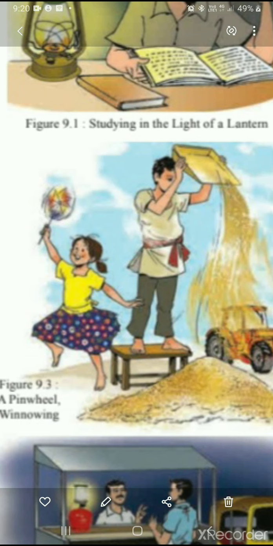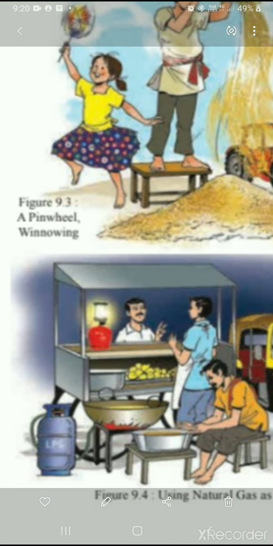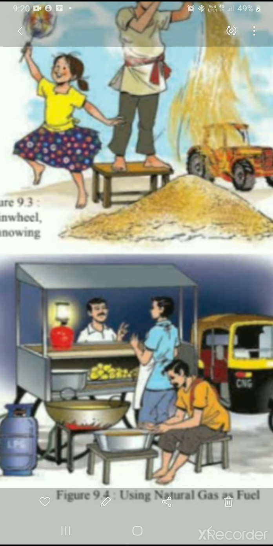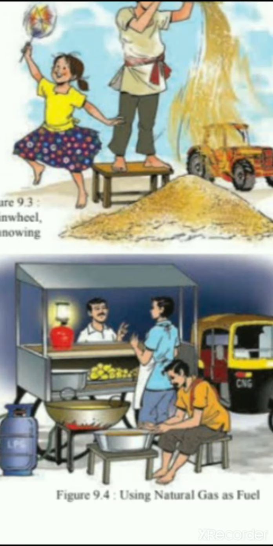Which energy resource is used for lighting the lamp, running a rickshaw, and heating up a meal shown in figure 9.4? So here LPG is used for lighting the lamp, as well as for heating the oil. Also we use what? LPG. Running a rickshaw, CNG is being used.